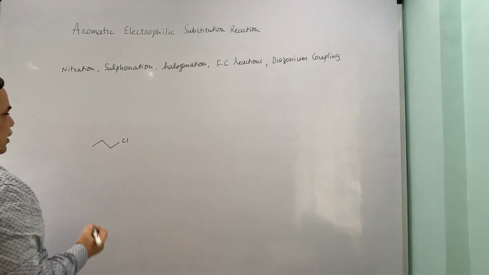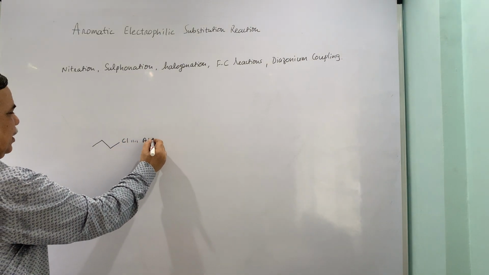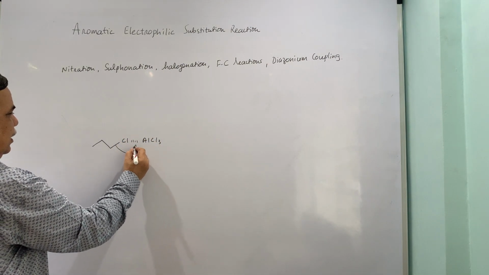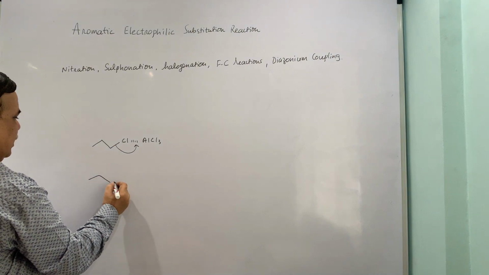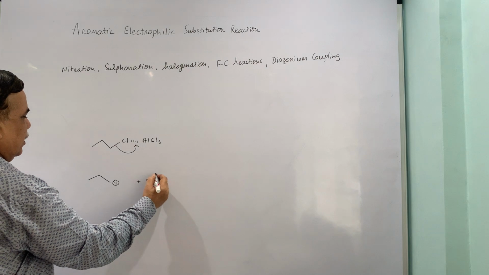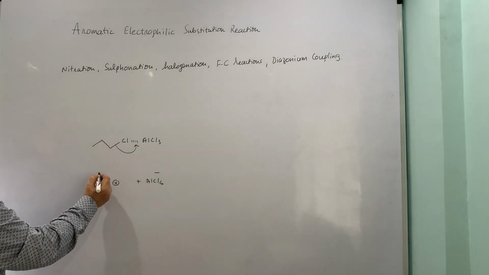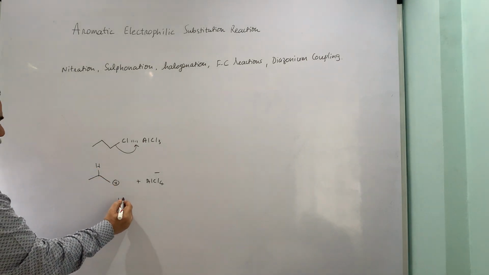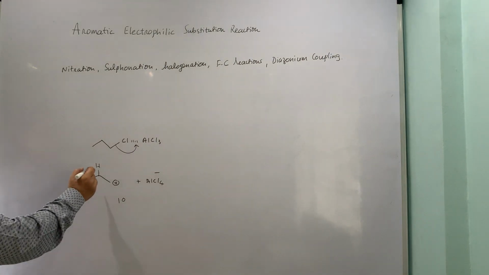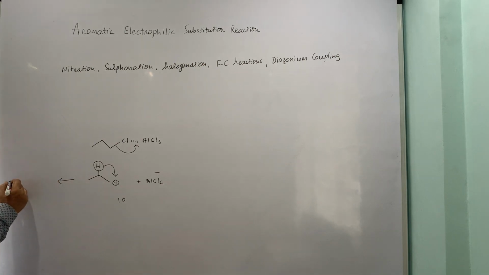Now this is your n-propyl chloride. When it interacts with aluminum chloride, let us say, there is a break and you end up with the combination of this cation and the conjugate thing. Now this is a primary carbonium ion which can undergo rearrangement and it becomes a secondary carbonium ion.